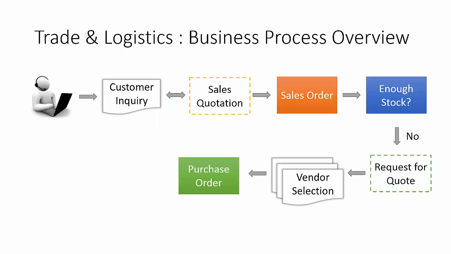Customer often requests for the quotation instead of placing the sales order directly. This may be because he or she wants to compare the price from multiple vendors available in the market. This will help customer negotiate for a better price. Customer may or may not confirm the quotation. If quotation is not confirmed, then there is no further action required. However, if customer confirms it, then as a next step, sales order will be created based on the quotation and order processing can be started.